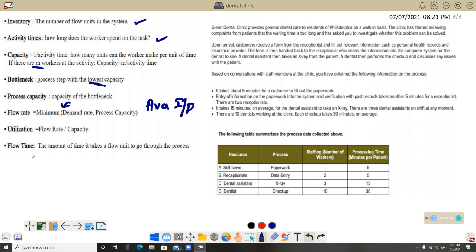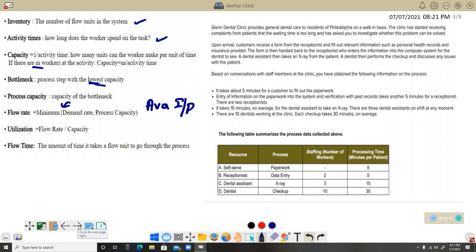And finally, the flow time is the amount of time it takes a flow unit to go through the process. These are some of the terminologies that you can come across while solving this type of problem. There are a lot of numerical problems based on such things. The same questions appear in different ways, but almost these terminologies will be there either for the calculation or for the discussion purposes.